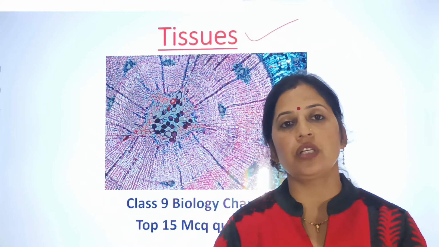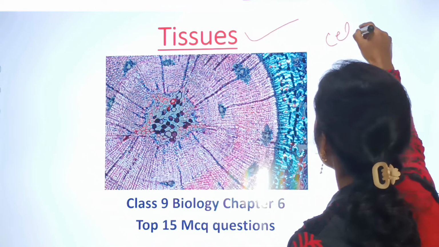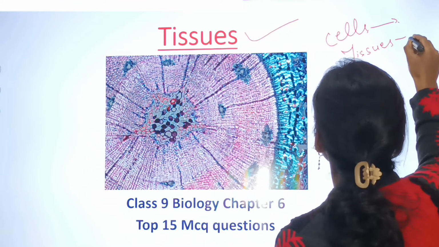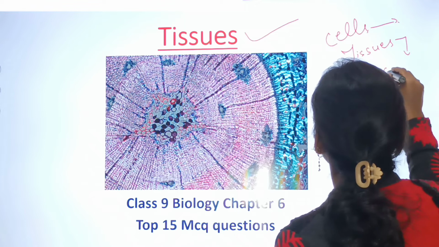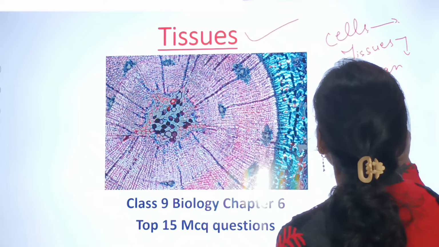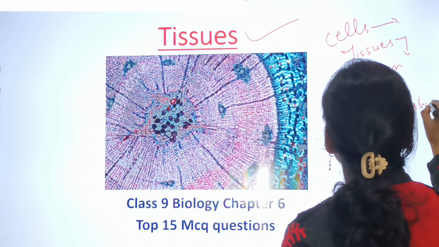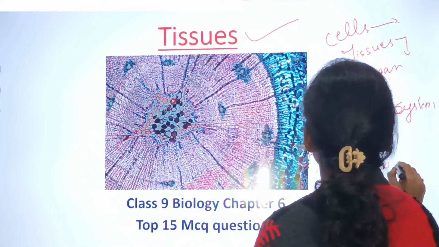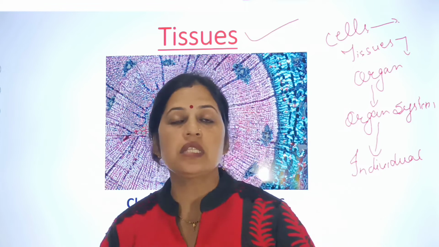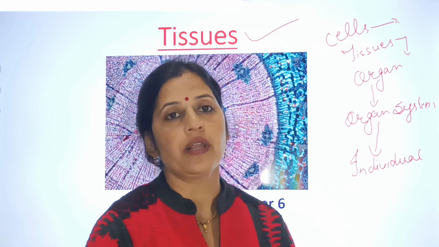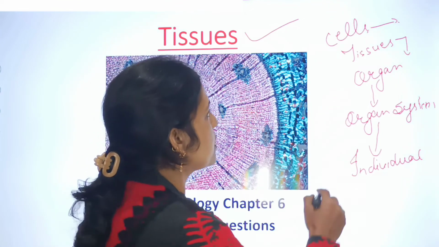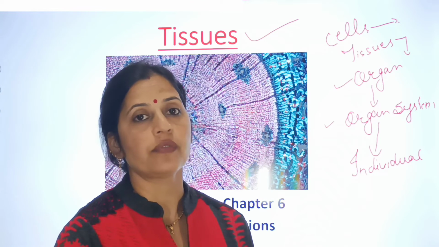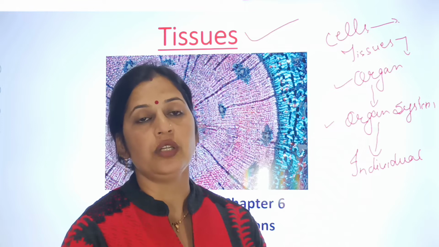Cell is a structural and functional unit of life, and cells make up tissues, and tissues make organs, and after organs there is the formation of organ systems, and after the formation of the organ system there is the formation of the individual. That means the cell, a structural and functional unit of life, forms tissues, tissues form organs, organs form organ systems, and organ systems form the complete individual. That means this is how the formation of the individual takes place.